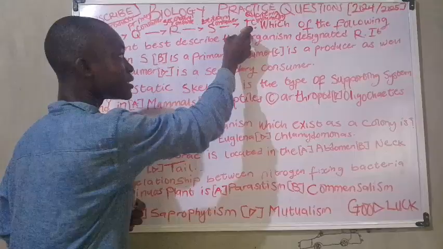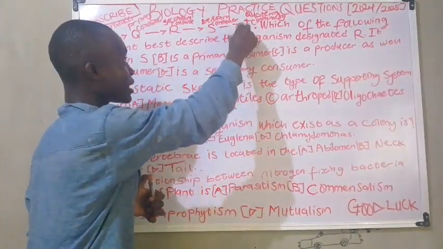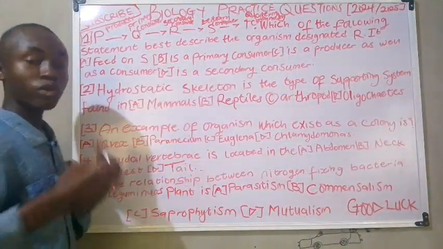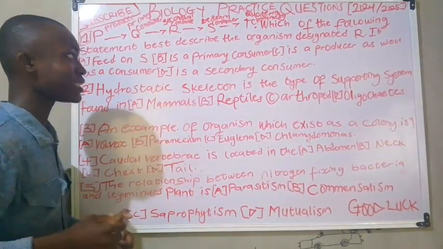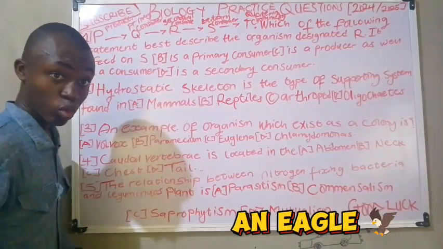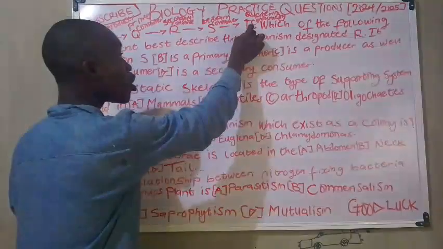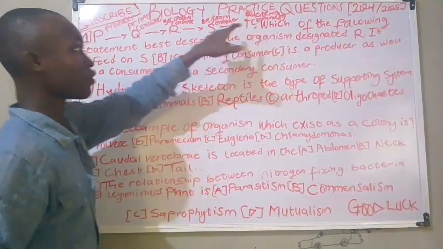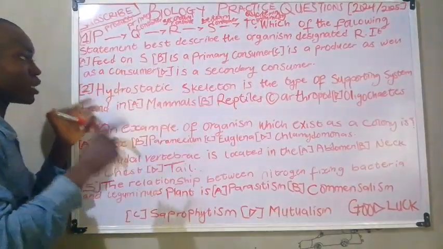Now for this one designated T is a quaternary consumer. A typical example of a quaternary consumer is simply an eagle. That means that an eagle will feed on a tertiary consumer, which is a snake.